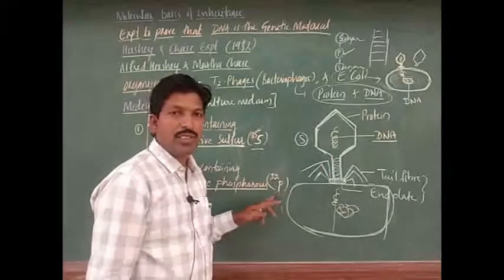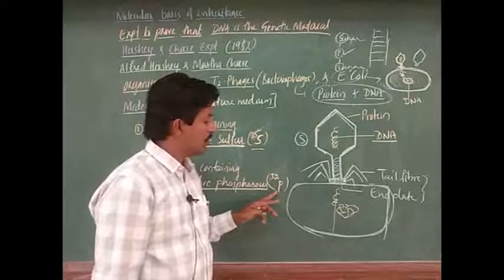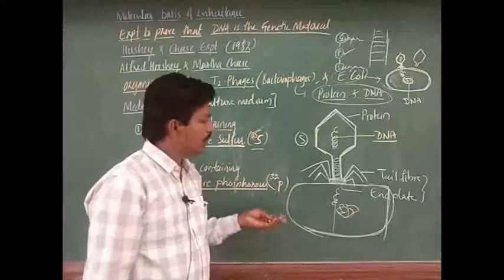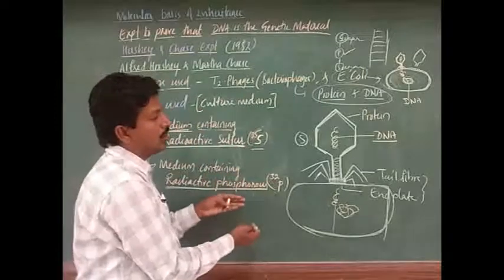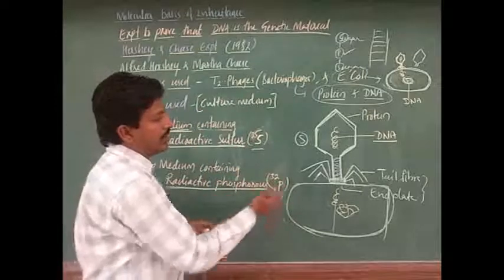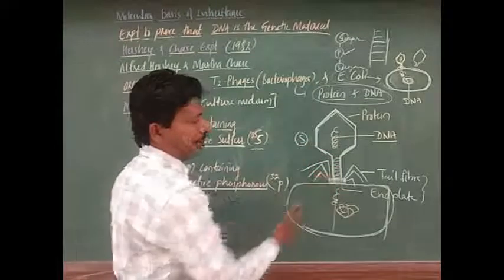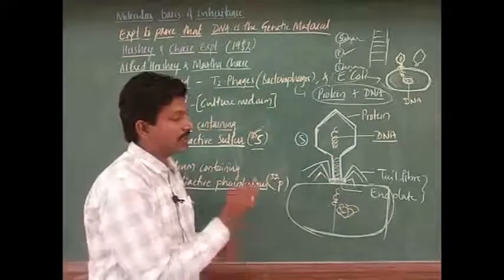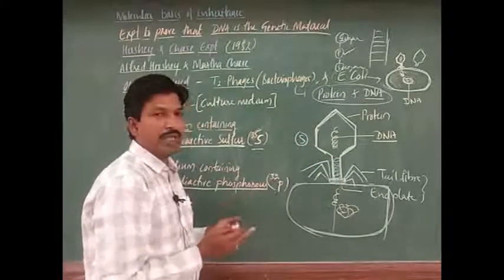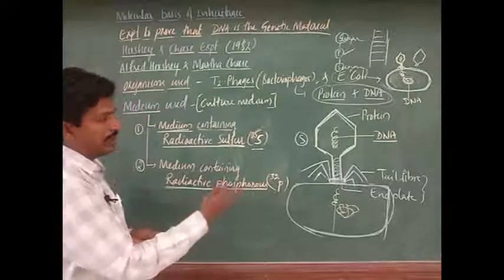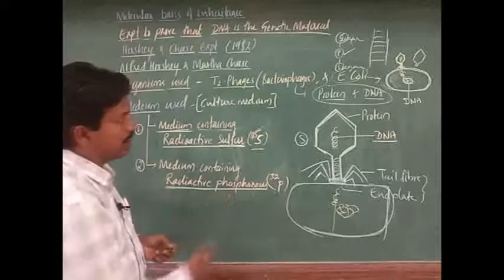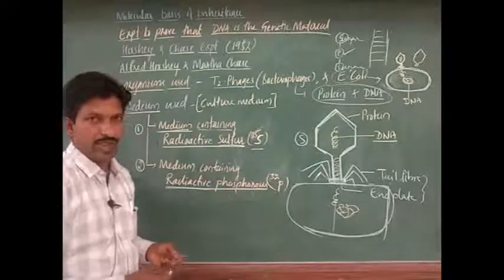During replication it is required. So these two things are used to identify whether it is DNA or protein, the genetic material which is passing there, and how it is multiplied. Let me discuss the next bit, how they proved this.